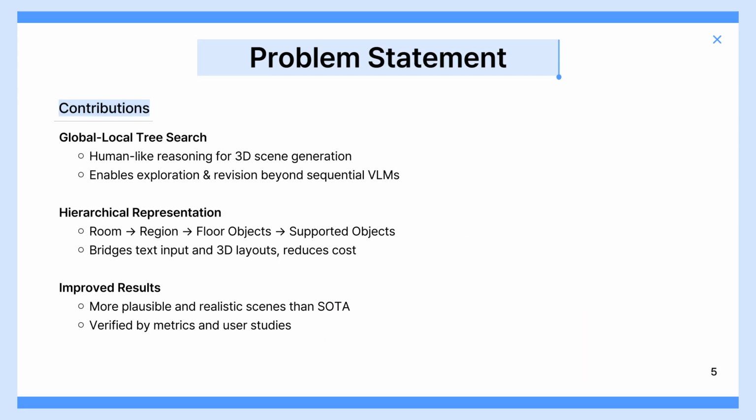This approach can be characterized by three major contributions. First, the global local tree search framework. It mimics human-like reasoning for scene generation, enabling the model not only to place objects sequentially but also to explore multiple candidates and revise earlier choices. Second, the hierarchical scene representation. The scene is decomposed step by step: room, region, floor objects, and supported objects. This hierarchical structure serves as a common sense bridge between text instructions and 3D layouts, while also reducing the computational cost.